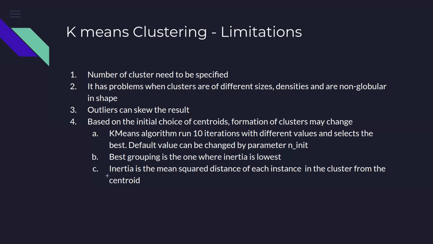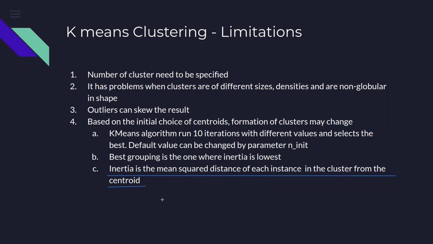So, if you see, inertia is the mean square distance of each instance in the cluster from the centroid. In the previous example, we had divided our data set into two different clusters, the red cluster and the blue cluster, and each of them had their own centroid. Now, we will find the Euclidean distance between the center and each of the observations in that cluster. So for the red cluster, we'll take the centroid of the red cluster and calculate the distance between the centroid and every other observation that we have in that cluster.